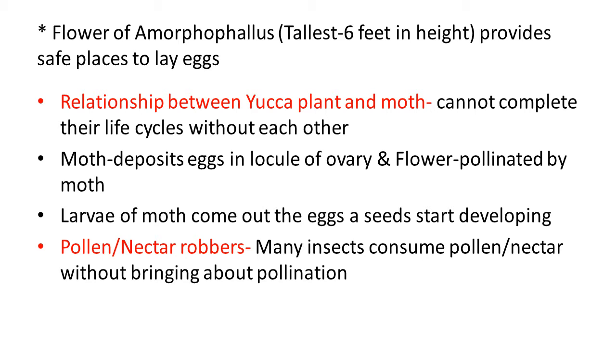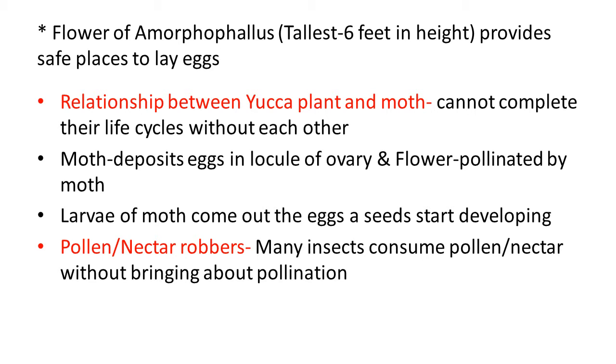One more interesting example is the relationship between the yucca plant, its flower, and the moth. Both of them can't complete their life cycle without each other. Which type of relationship is observed here? Here, the moth deposits eggs in the locule of the ovary of the flower, and the flower is pollinated by the moth. The larva of the moth comes out of the eggs. A seed starts developing at that time.